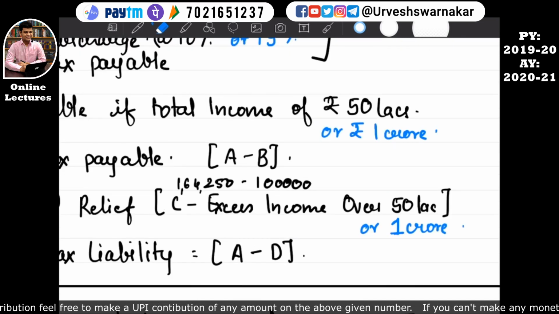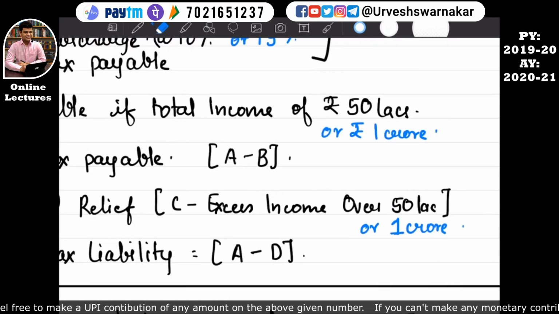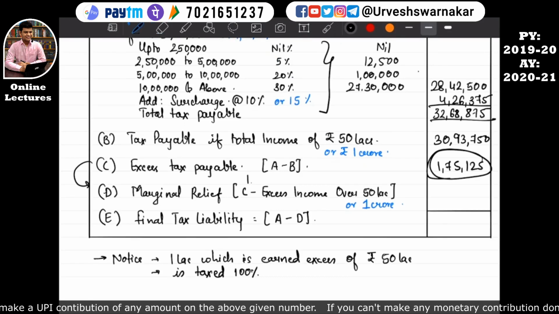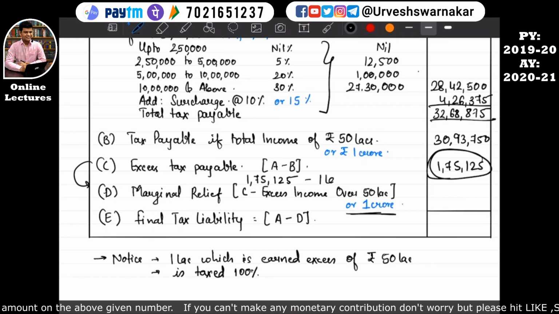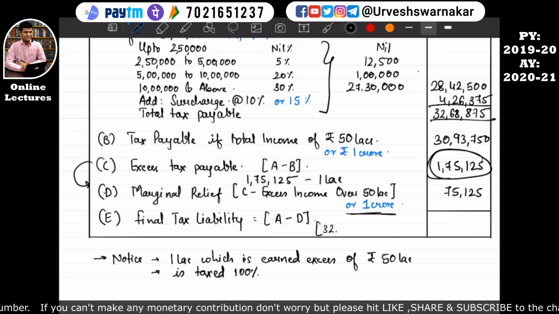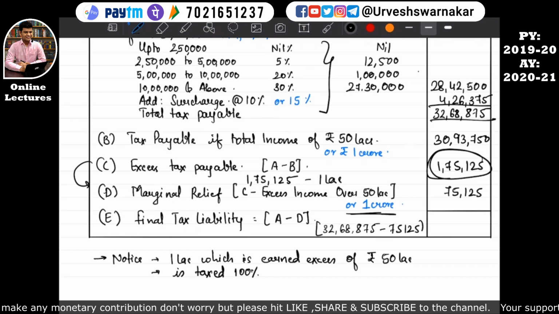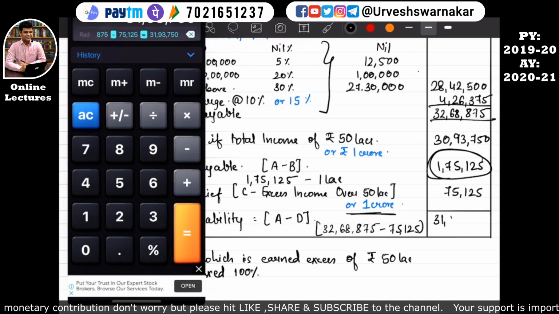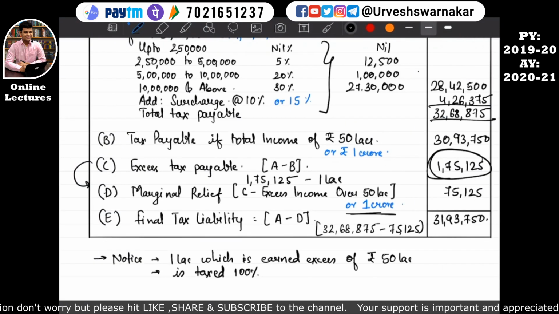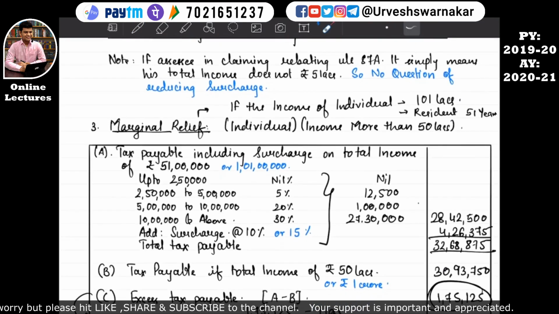Okay, so amount calculated in C is equal to 1,75,125 minus excess income over this 1 crore, which is 1 lakh. So that means marginal relief is around 75,125. So our final tax liability would be A, that is 32,68,875 minus 75,125, which comes to around 31,93,750. Okay, I hope this is quite clear to you all. This was the marginal relief concept.